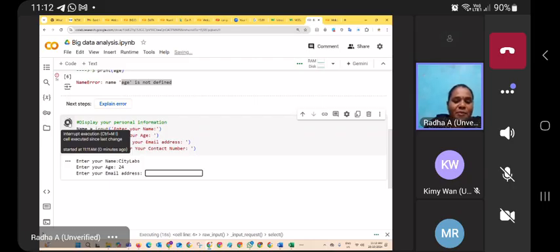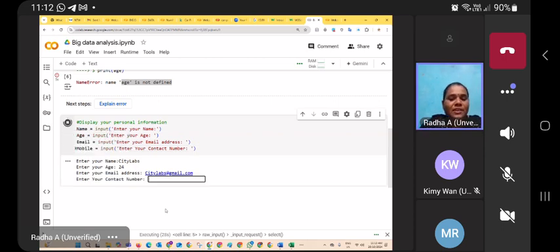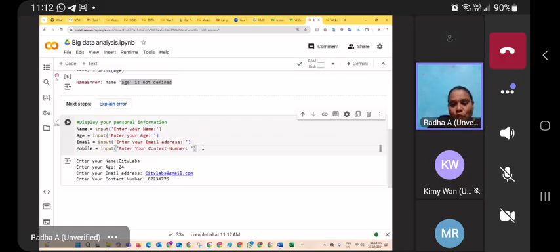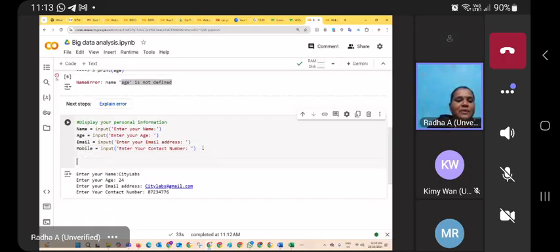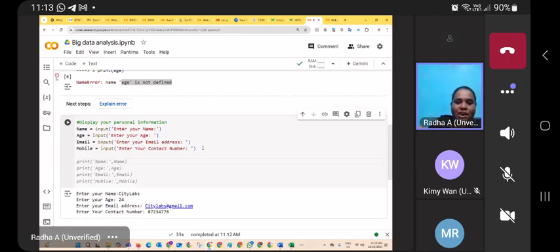Email address, for example citylabs@gmail.com. Contact number, for example, I type some number like this. There is no error, so it won't display anything, because so far I am only reading information.